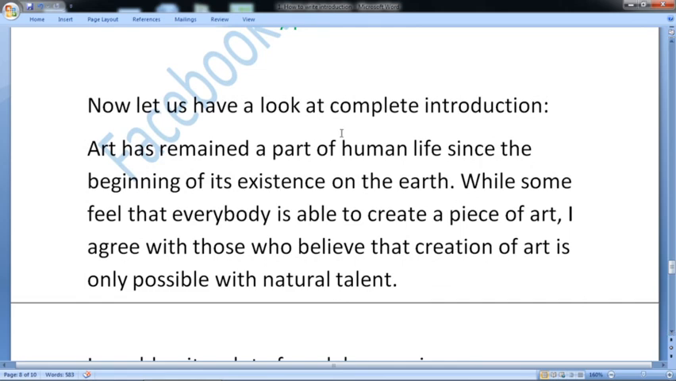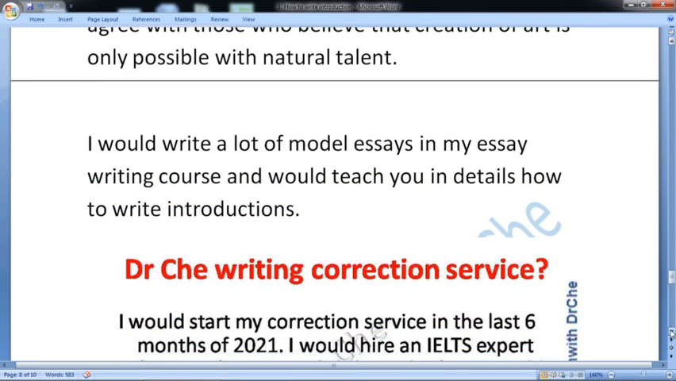Now let us have a look at the complete introduction. This is a background statement: Art has remained a part of human life since the beginning of its existence on the earth. You can add any other background statement. While some feel that everybody is able to create a piece of art, I agree with those who believe that creation of art is only possible with natural talent. So now there is complete paraphrasing and a complete introduction. I will write a lot of model essays in my essay writing course, and I will teach you in detail how to write introductions and every step of your essays.